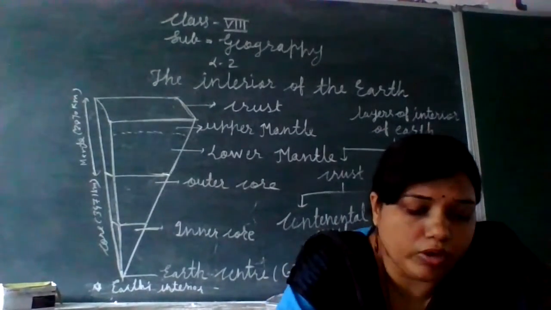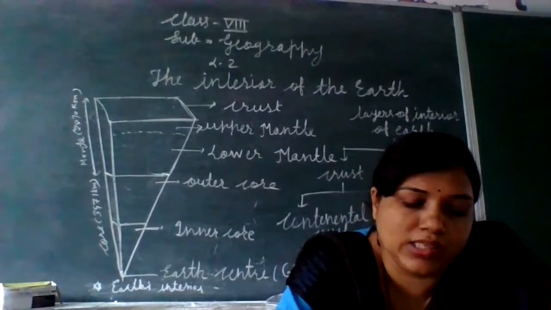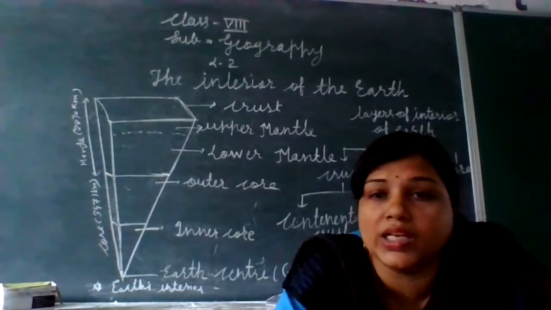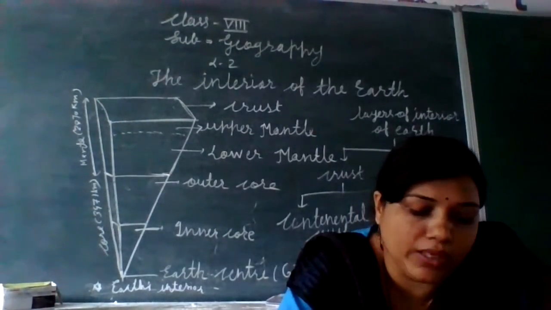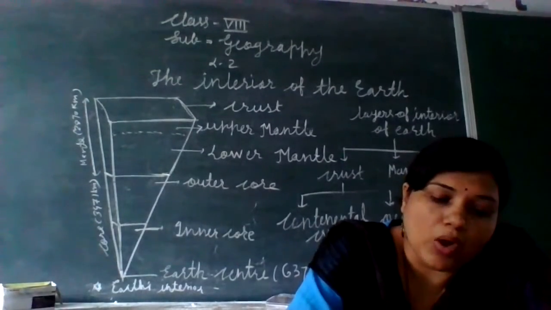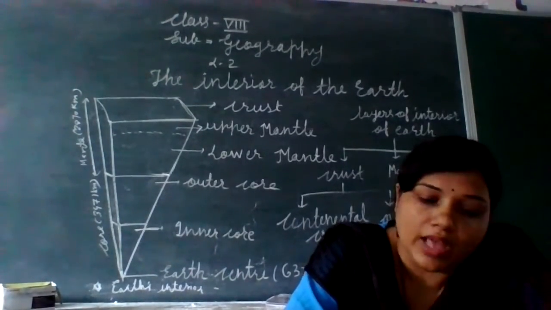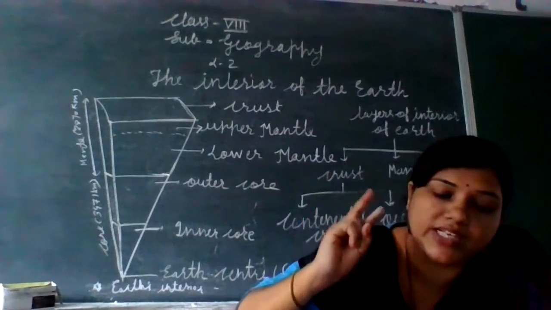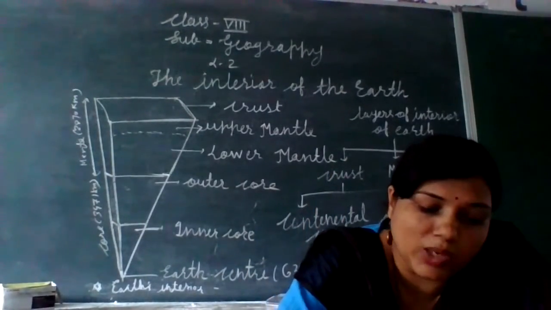Out of that, silica is the compound of the silicon element and aluminum. So two elements are found here, that is silica and aluminum.